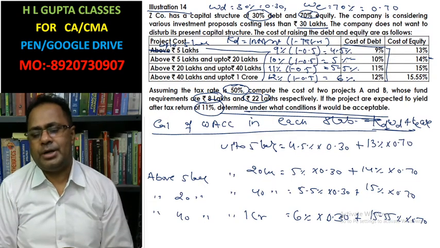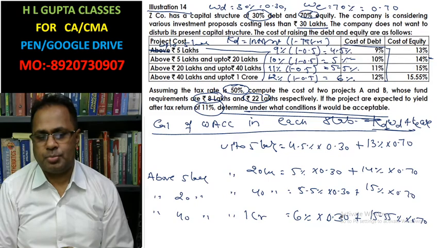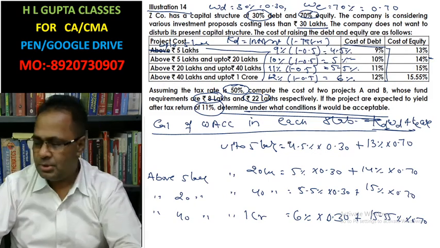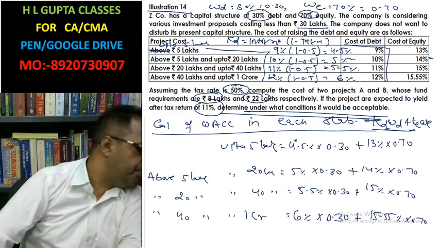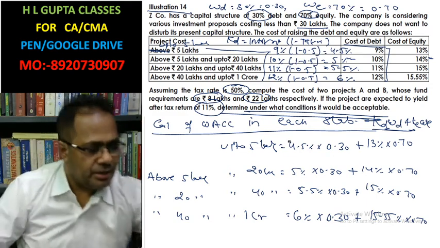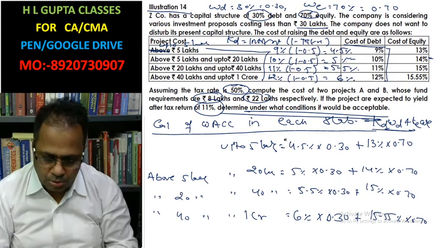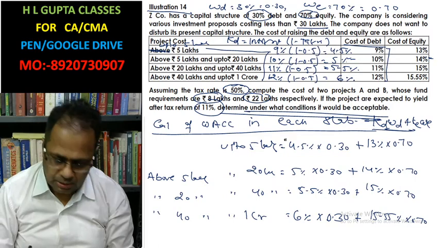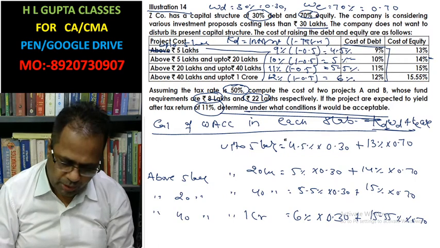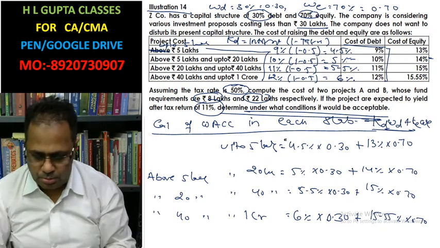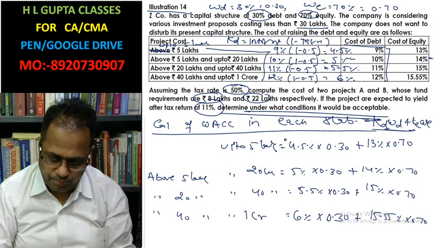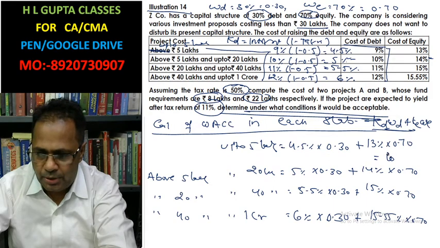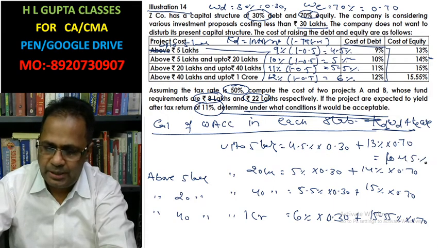We have calculated the weighted average cost of capital in each slab. What will be the weighted average cost of capital? Here we can write 4.5 into 0.3 plus 13 into 0.7, which gives 10.45%.